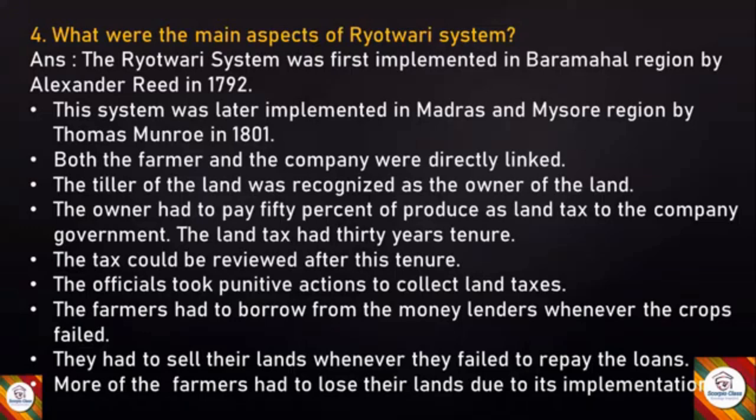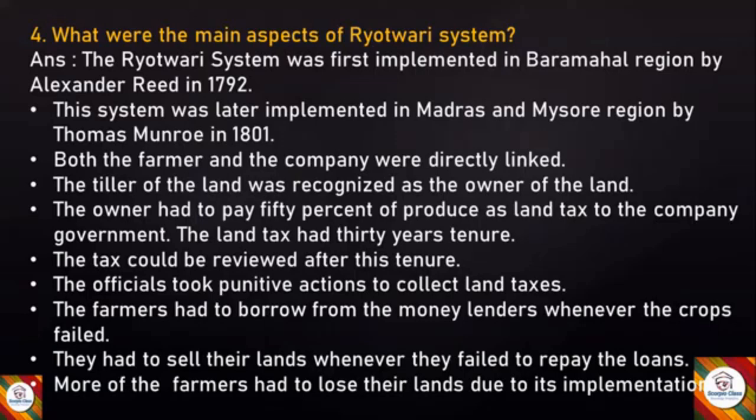Answer. The Raithwari system was first implemented in Baramahal region by Alexander Reed in 1792. The system was later implemented in Madras and Mysore region by Thomas Munro in 1801. Both the farmer and the company were directly linked. The tiller of the land was recognized as the owner of the land. The owner had to pay 50% of produce as land tax to the company government. The land tax had 30 years tenure. The tax could be reviewed after this tenure.